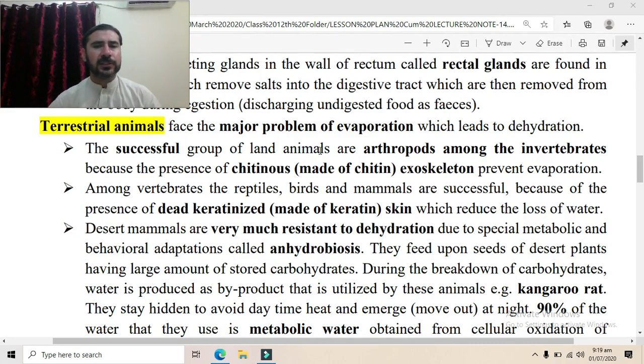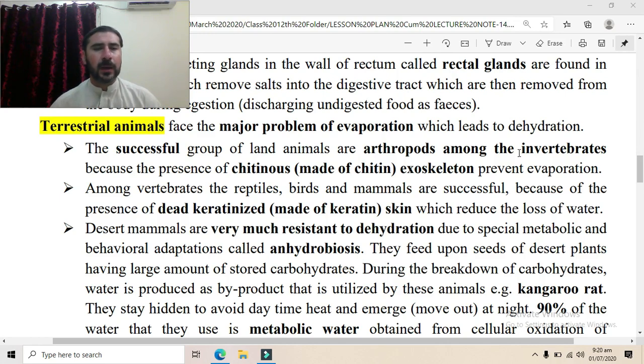The most successful invertebrate animals among the land animals are arthropods, because arthropods have a chitinous exoskeleton. The exoskeleton means the external skeleton, which is made of chitin. Now, chitin is a fibrous complex polysaccharide which is hard and through which the water cannot pass. So water cannot be evaporated through this chitinous exoskeleton.